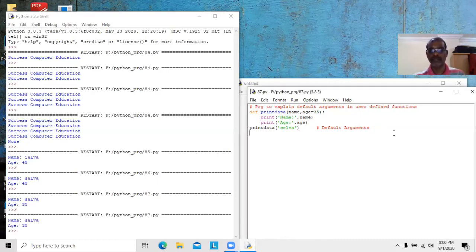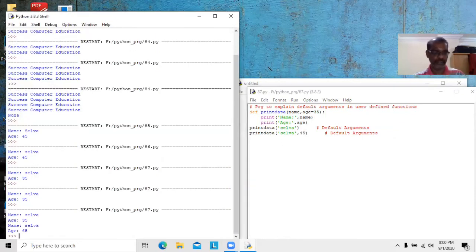Here, what will happen? Here I am giving 45. Now Selva will be assigned to name, and 45 will be assigned to age. If required arguments are there, the required arguments override the default argument. This is the default argument, this is the required argument. This required argument overrides the default argument.